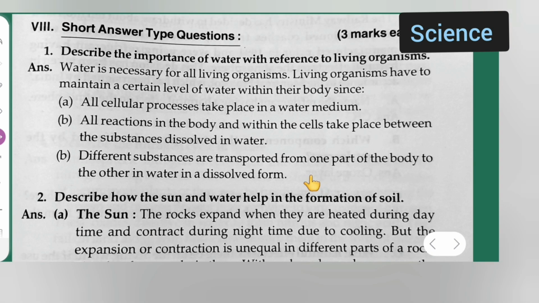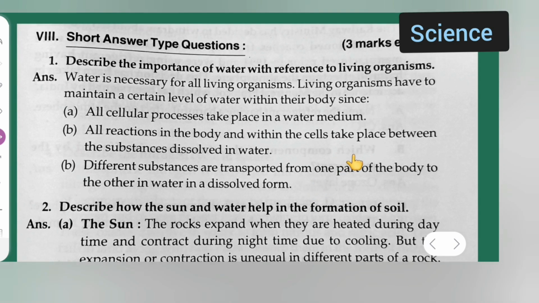Next, moving further, short answer type questions. Question number 1: describe the importance of water with reference to living organisms. Water is necessary for living organisms. Living organisms have to maintain a certain level of water within their body since all cellular processes take place in a water medium. Second point: all reactions in a body